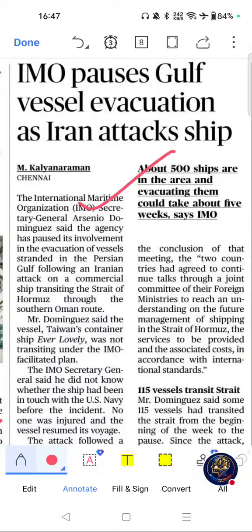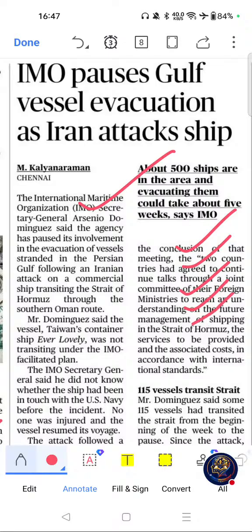IMO pauses Gulf vessel evacuation as Iran attacks ship. Why is this topic important for exams? Because maritime security is a major UPSC international relations topic, and this is frequently linked with energy security, and this is relevant for international trade and geopolitics. Please go through this one.